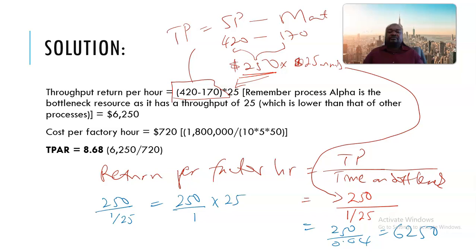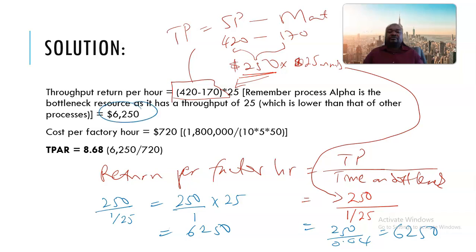Because when you divide a number by a fraction, it means you multiply by that fraction inverted, that is, the numerator becomes the denominator. So this also gives us 6250. This is the same amount there.